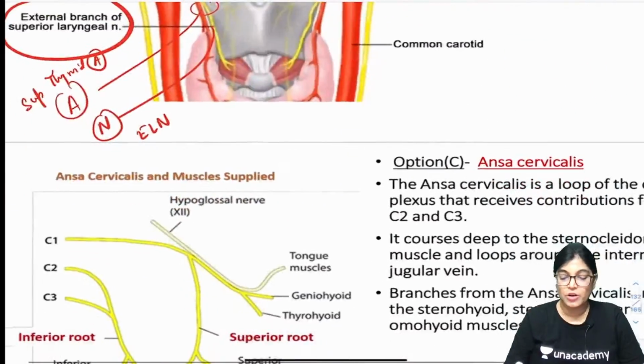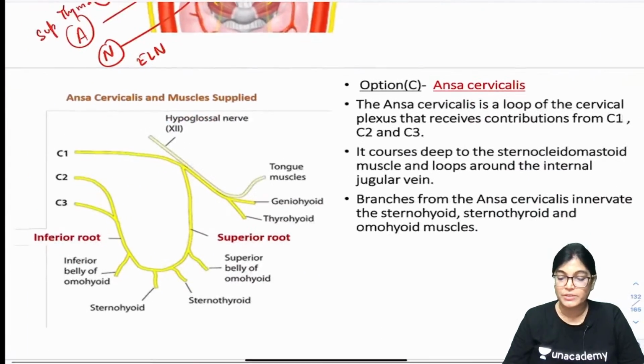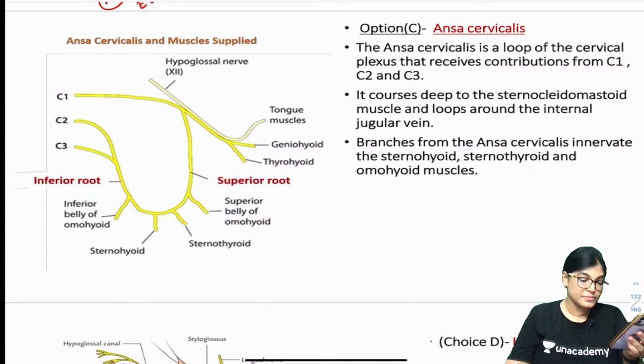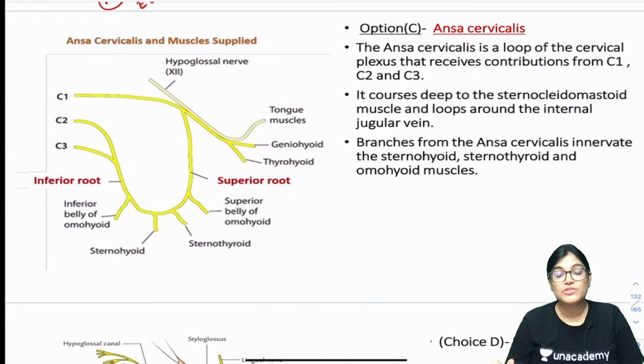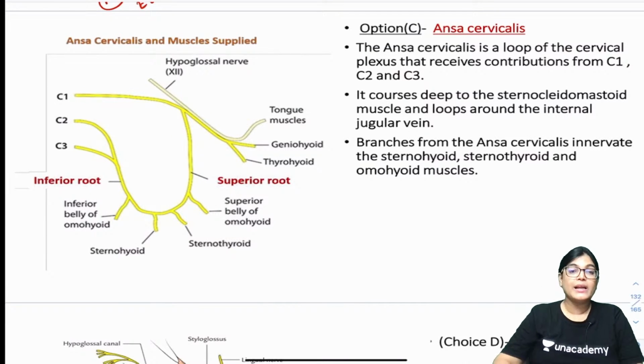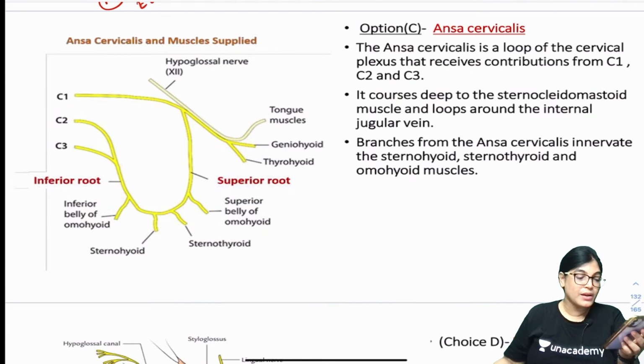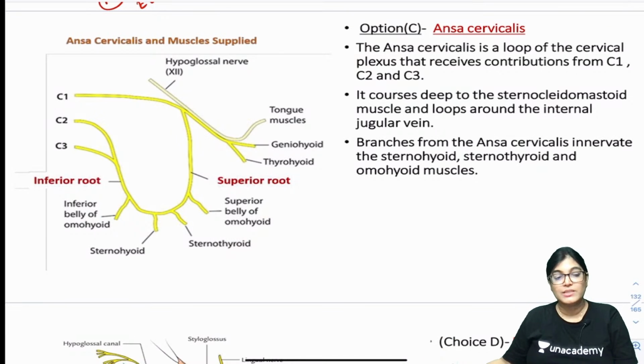Now, let us see the incorrect option. So, we are clearly done with the correct option. Let us move on to the incorrect option. Ansa cervicalis was mentioned as one of the options. It can't be the correct answer. Recurrent laryngeal nerve is a branch of vagus nerve, and vagus nerve is giving another branch that is superior laryngeal nerve. Superior laryngeal nerve again divides to give internal and external laryngeal nerve. Recurrent laryngeal nerve is a direct branch from vagus.